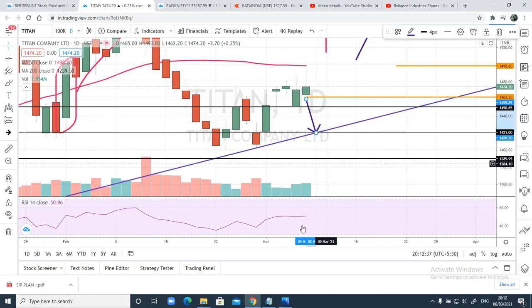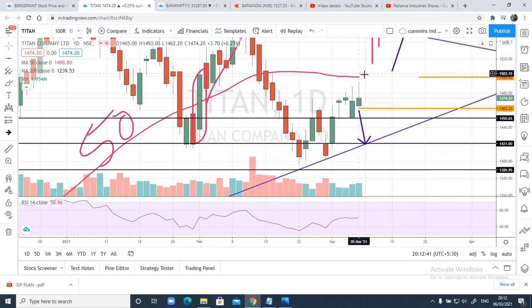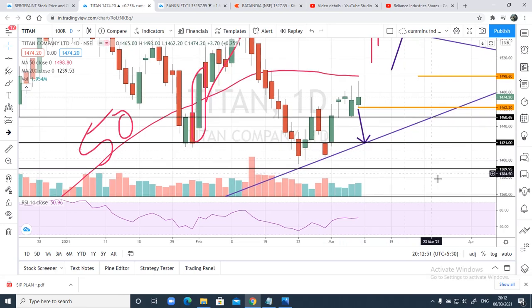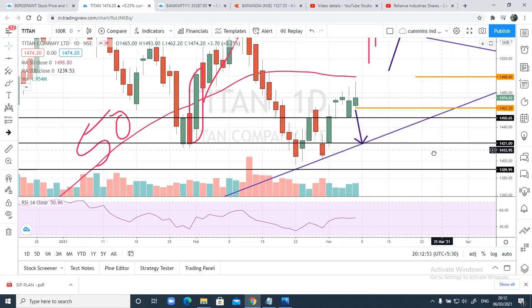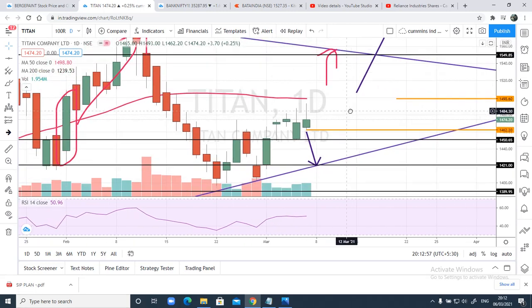So for now I can say Titan Limited is hanging in between. In case of any close above 1498, it will start to move up. Any close below 1462, it can start coming down to 1450, 1421. And below this trend line, yes, we can expect 1389 to come in again. Right, this is the simple analysis I had on Titan Limited.